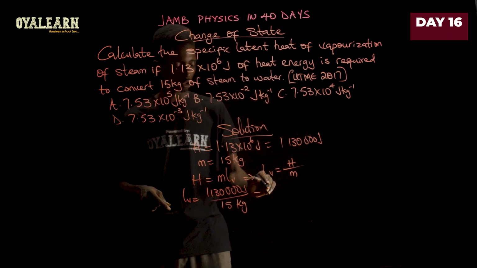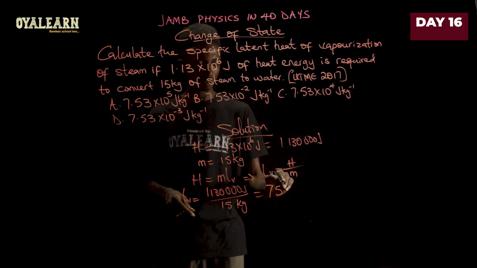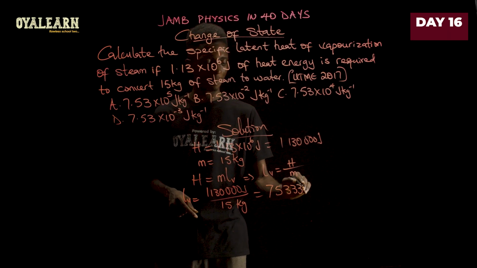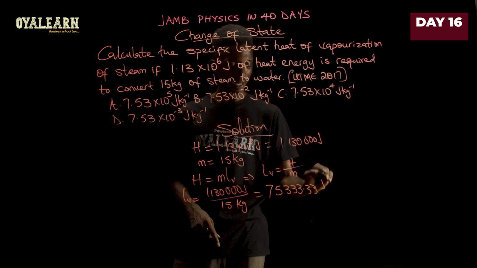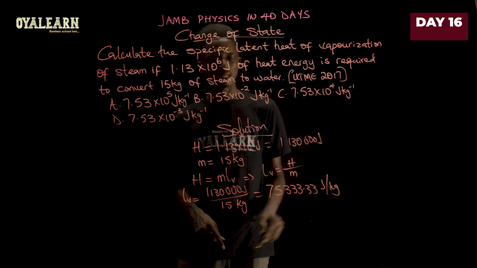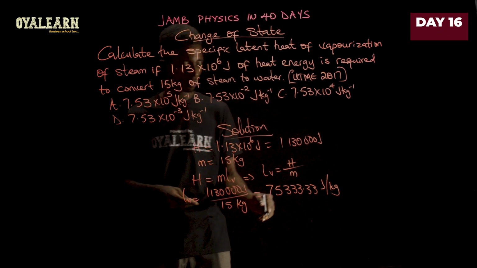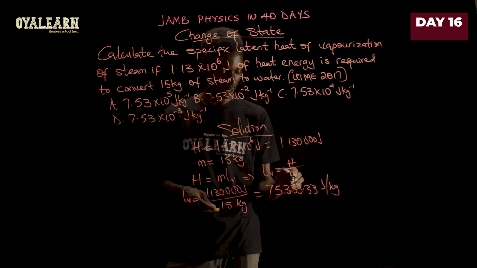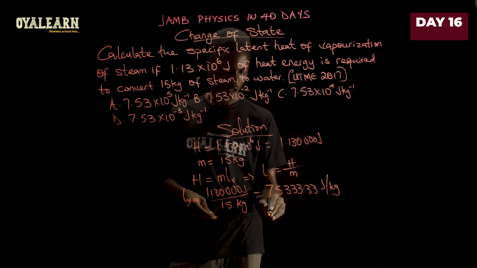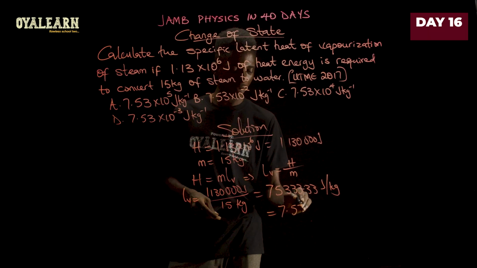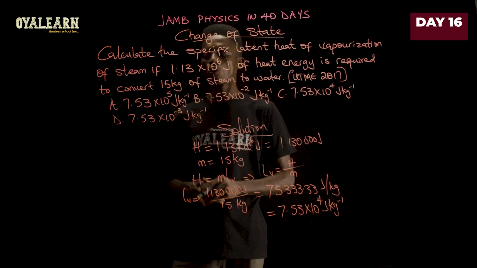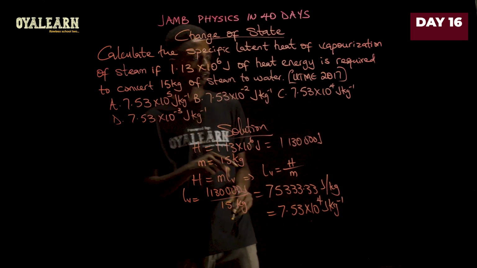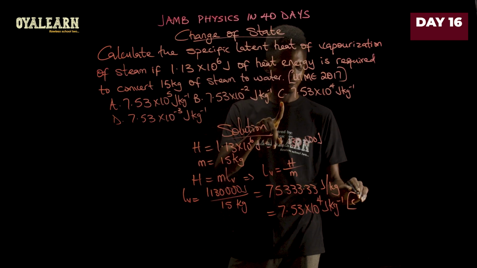When you divide this, you will get 75,333.33, and this is joules per kilogram. Now, to put this in standard form, we have to move this decimal point 1, 2, 3, 4 places. So what we have is 7.53 times 10 raised to power 4 joules per kilogram. So when we consider the options now, the correct option is C.